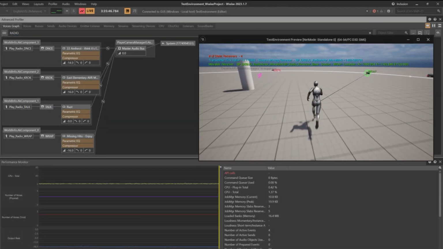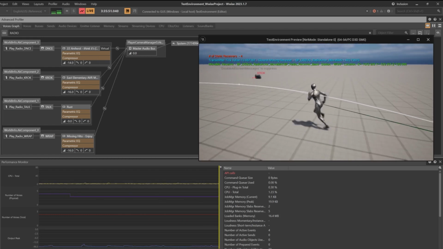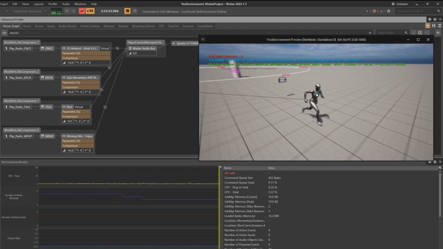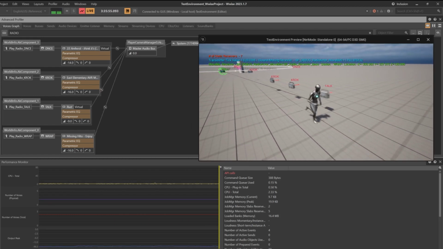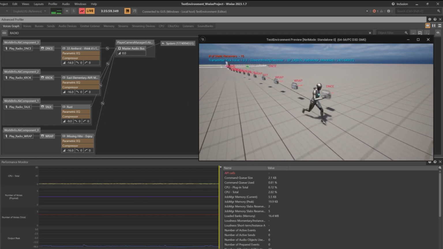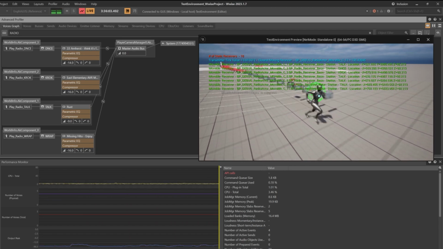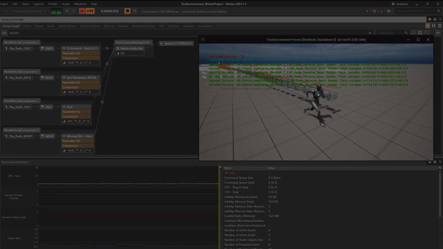There are only as many AK components and play events concurrently as entries in the data array asset, and you can see the voice counts remain low even though there may be tons of transmitters in the world. There's only ever going to be the amount of radio stations that you created, and the set multiple positions node handles the rest. So that's basically the guts of it.